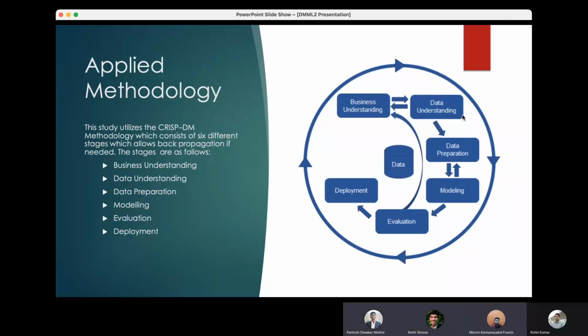In this project, we have selected to proceed with the CRISP-DM methodology, which consists of 6 stages: business understanding, data understanding, data preparation, modeling, evaluation, and deployment. The advantage of using CRISP-DM over other available methodologies is that it allows backpropagation at every stage and helps in keeping check with the business requirements, which is very easy to oversee while getting all technical.